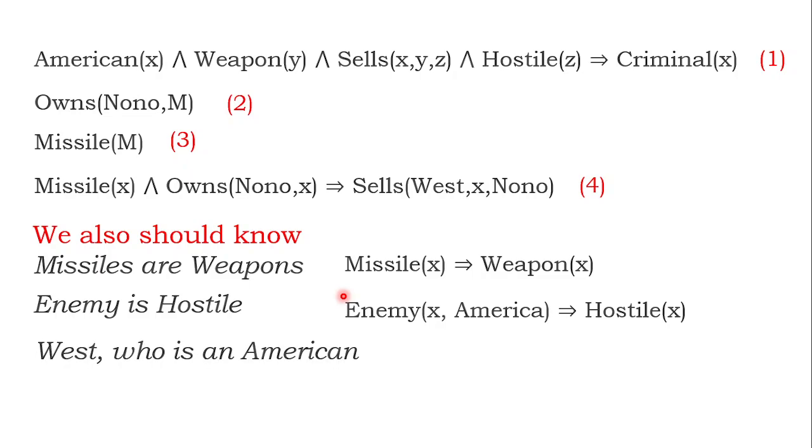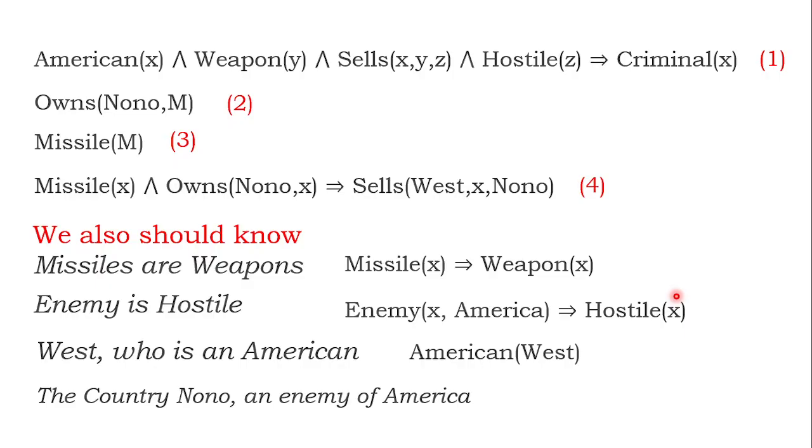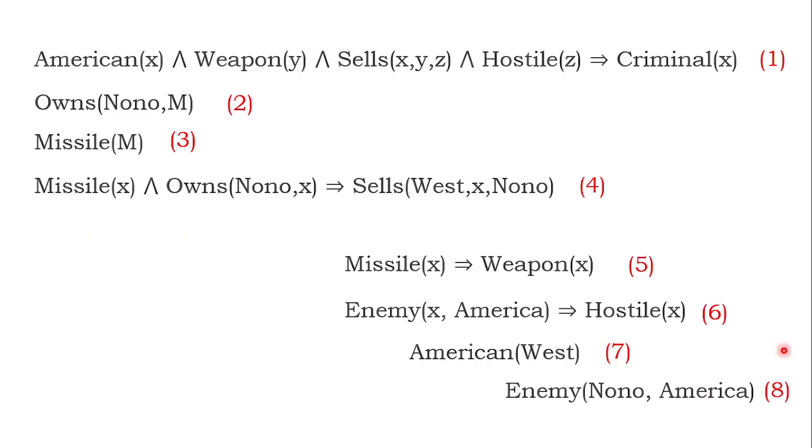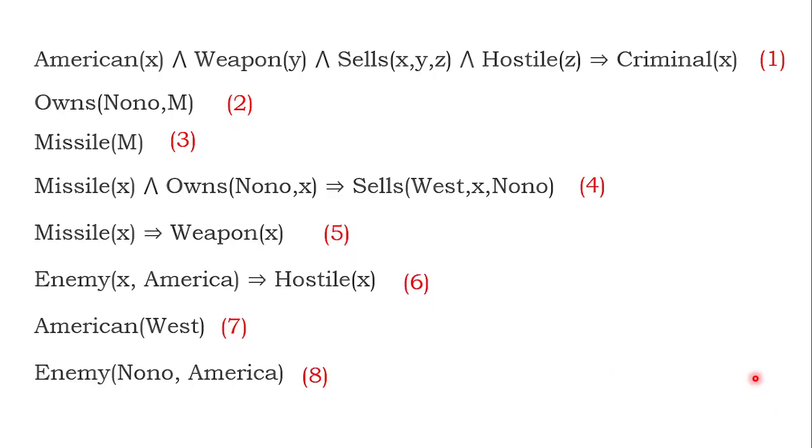West, who is an American. West is an American. So three more sentences are coming, which we already know: 5, 6, 7. Additional information 5, 6, 7. The country Nono is an enemy of America. It is also one statement: 5, 6, 7, 8. Let me group it. So total 8 sentences put together is the given paragraph.